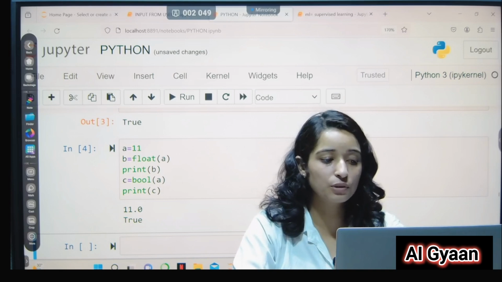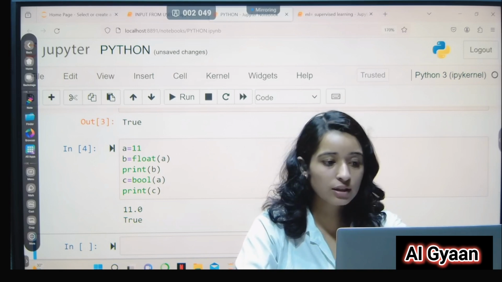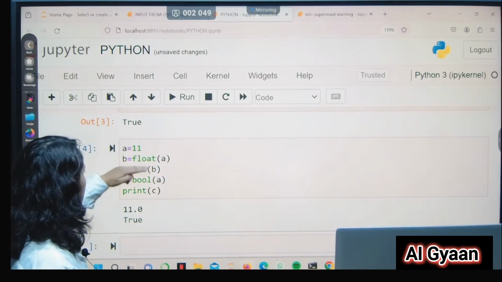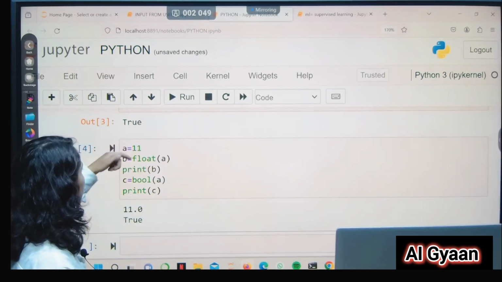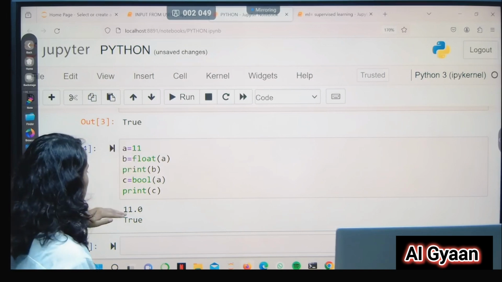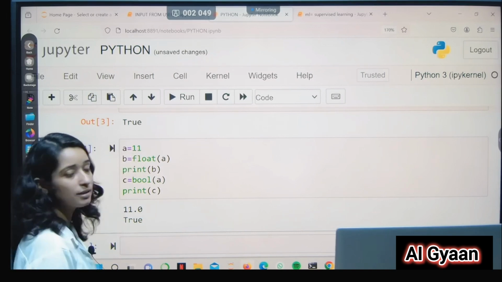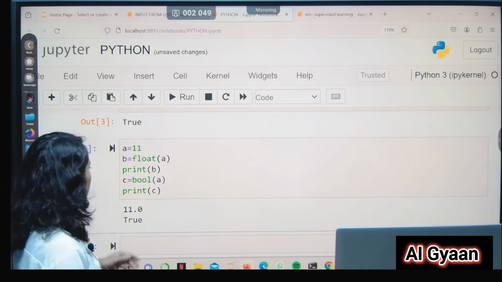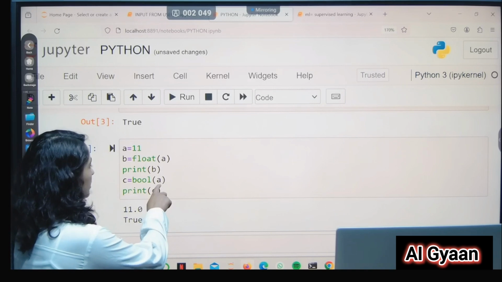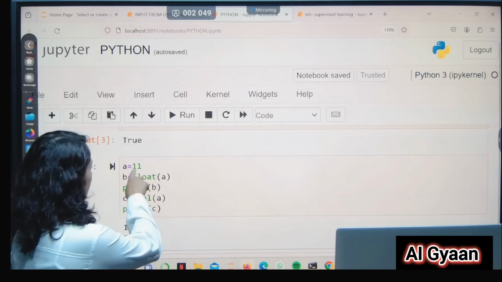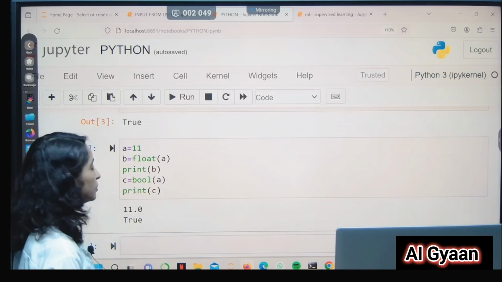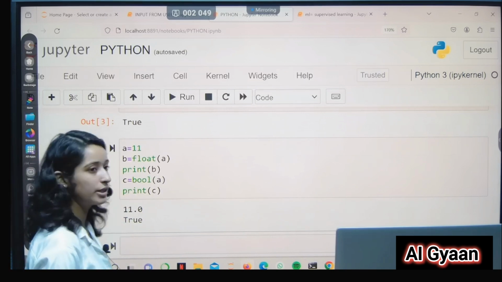My first output is 11.0, which means that where I have written print(b), the integer value 11 has been converted into a float value. So my output has come as 11.0. And in the second one I have written c = bool(a). The value of a was 11, which is an integer, so now it has also been converted into a bool value. So my output is True.